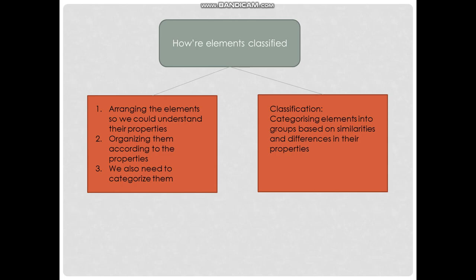First of all, I'm going to talk about how the elements are classified. Elements are classified by arranging them so we can understand their properties. We organize the elements according to their properties and categorize them as metals, non-metals, and so on. The definition of classification is categorizing elements into groups based on similarities and differences in their properties, whether metals, non-metals, or noble gases.